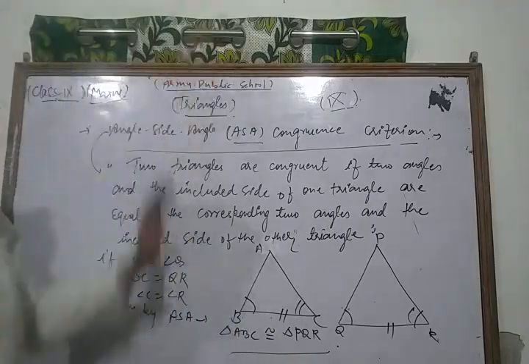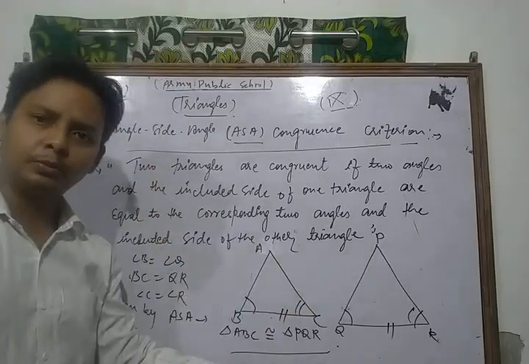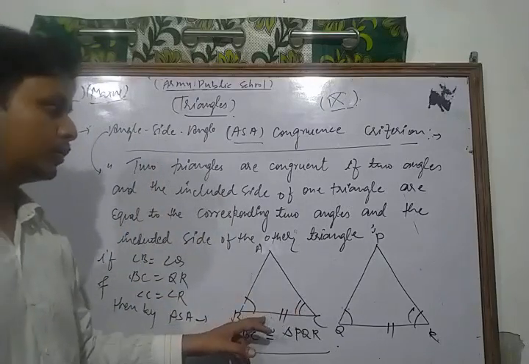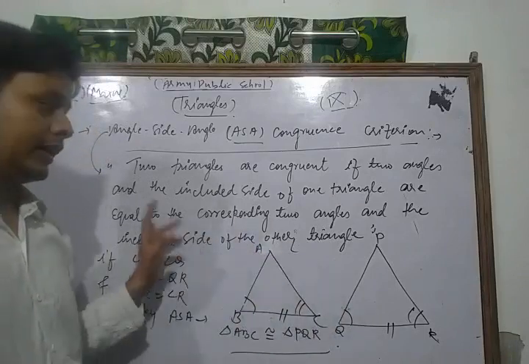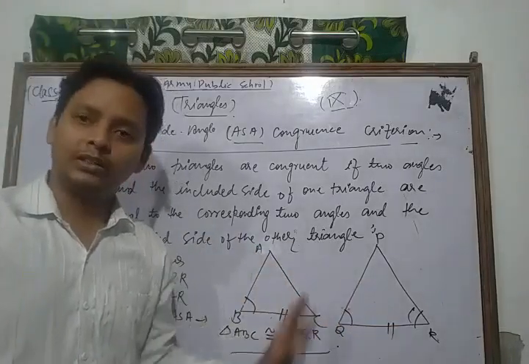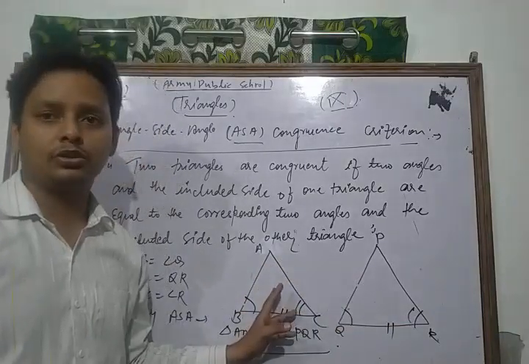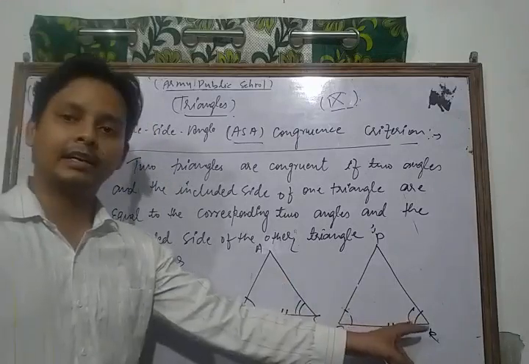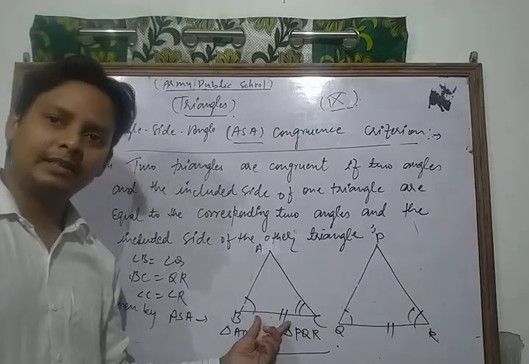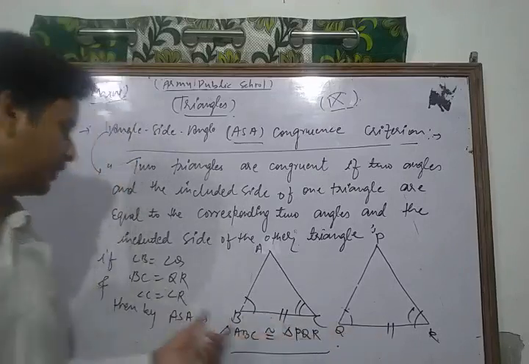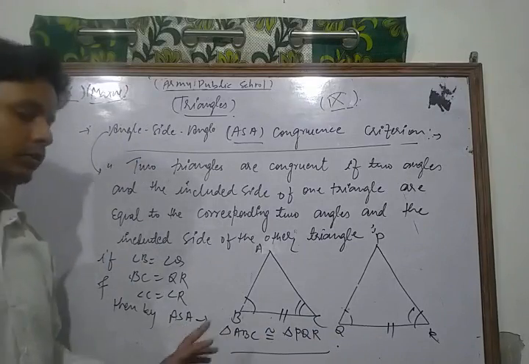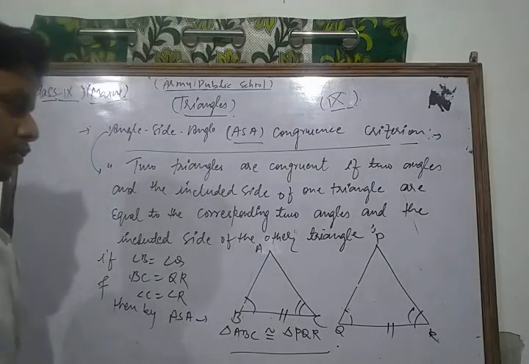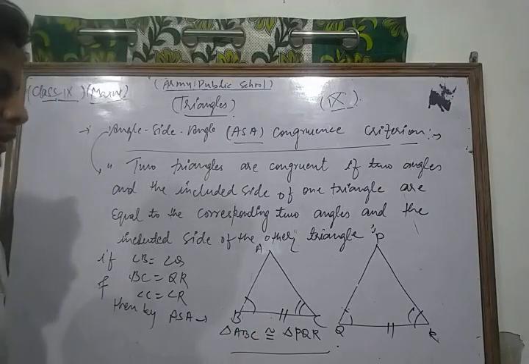So please concentrate once more. Suppose we take two triangles ABC and PQR. If two angles and the included side of one triangle are equal to the corresponding two angles and the included side of the other triangle, then both triangles are said to be congruent to each other. Here the two corresponding angles are angle B and angle Q, angle C and angle R, and the side included by them, side BC, is equal to side QR. Then we write that by the ASA congruence criterion, both the triangles are congruent to each other. This is a very important concept.